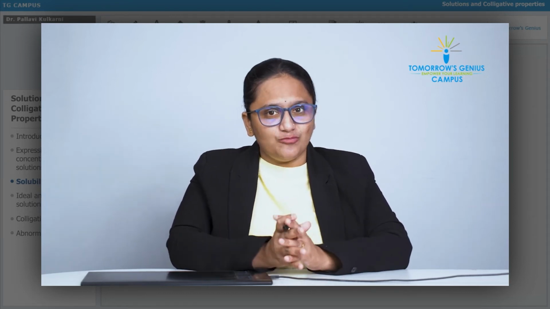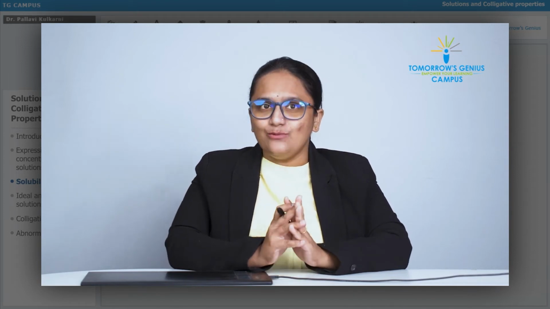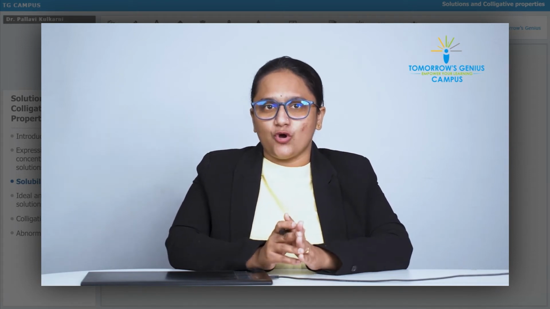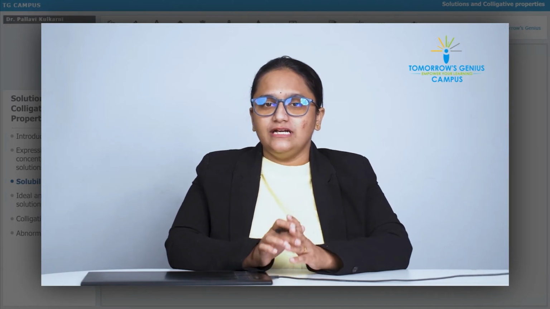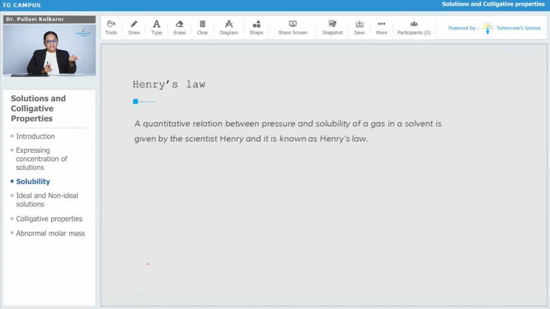This type of solution, gas in liquid, its effect of pressure on its solubility is explained by one law, by one scientist, that is Henry's law. Okay, now what is this law? It is the quantitative relationship, right? Whatever we have discussed, that was the qualitative effect of pressure.